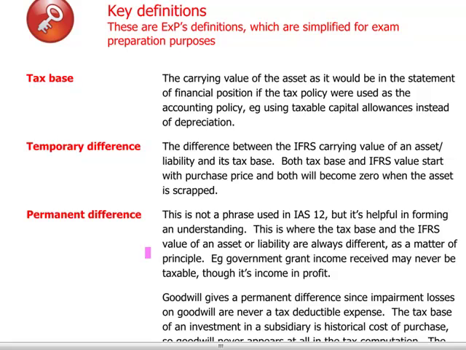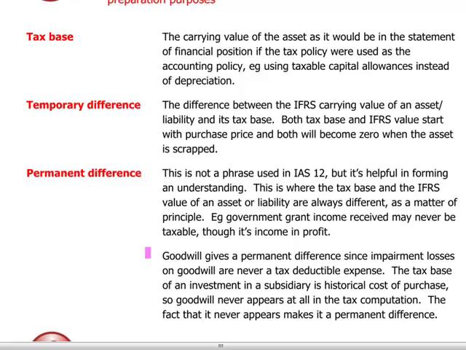Income like grants or subsidies received from the government will never be taxed. Impairment of goodwill will always be a permanent difference. Deferred tax will actually arise only on temporary differences between the IFRS base and the tax base of any assets and liabilities.